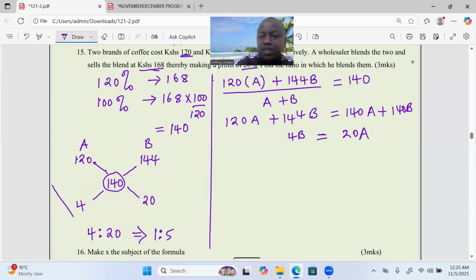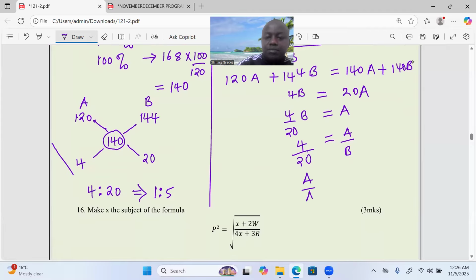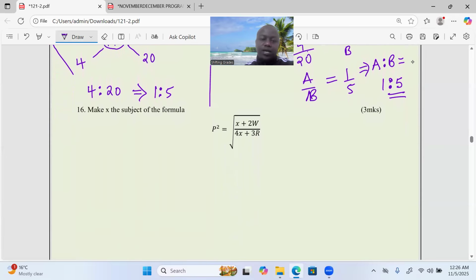So now can we remain with the value of A there? We divide through by 20. So 4 over 20, we're having a B here. We can choose to take B to the other side, whereby you divide through by B. So simplifying this, A over B should give us 1 over 5, implying that the ratio of A is to B equals 1 is to 5. The ratio of the first one is to the second equals 1 is to 5.